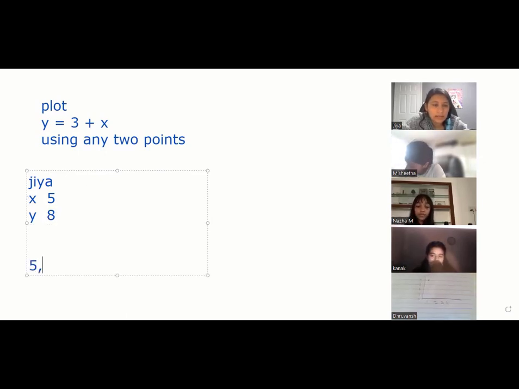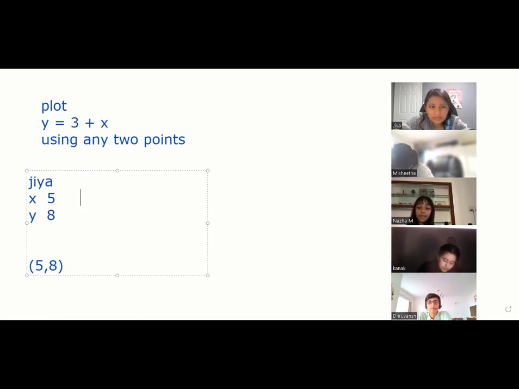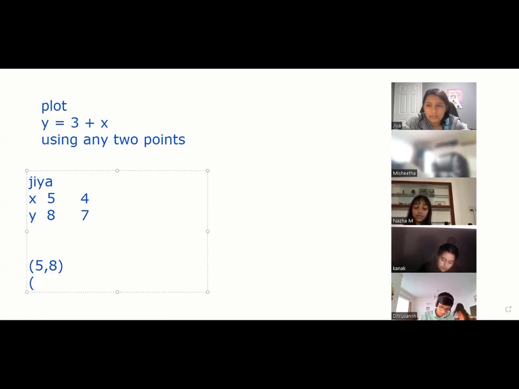There is the first point. 5 comma 8, right? Tell me what second value you took of x or y, whichever. Take anything, your choice. It's always your choice, Jia. Easy to take 4 for x. Say again, x is 4. Yes. So y is 7. Correct. So second point is 4 comma 7. So you want to plot these two points.